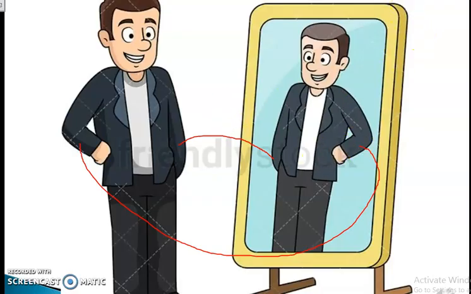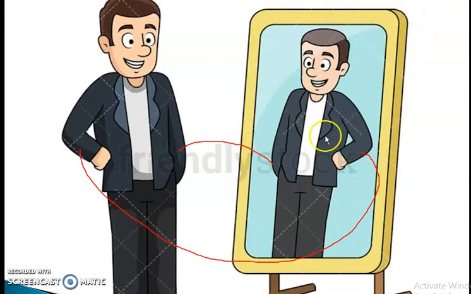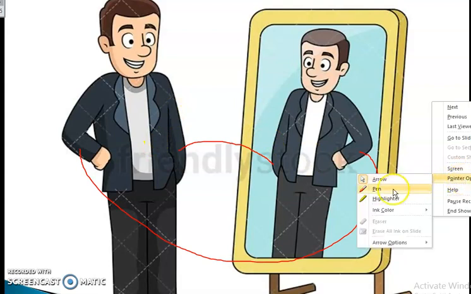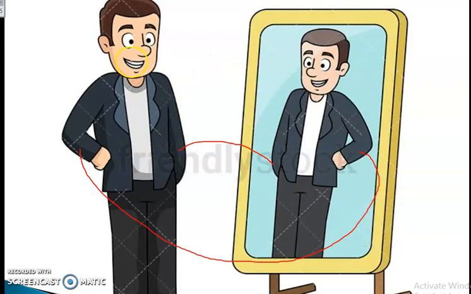Now the second property. What is the second property? We observe it in our day-to-day life. Suppose I am standing here, and here is my image. Suppose then I start moving away from my position.